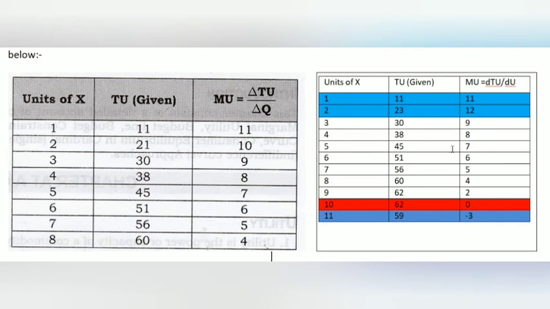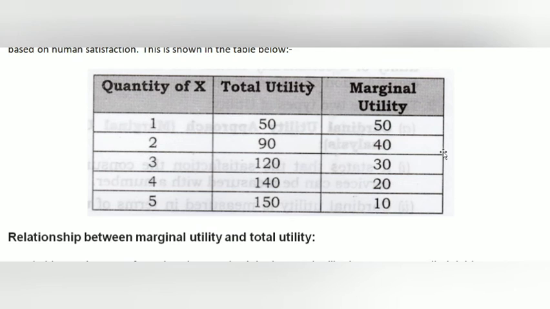With this table, we also have the quantity of X. The total utility is 50, then 90, then 120, then 150. Marginal utility also will be 50.